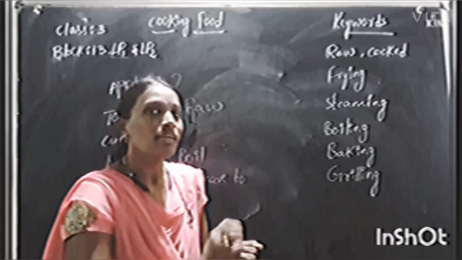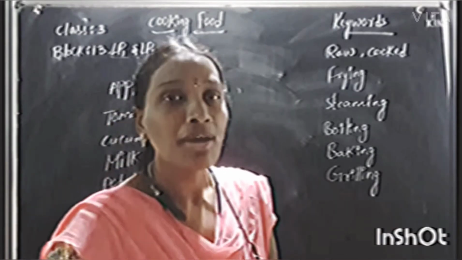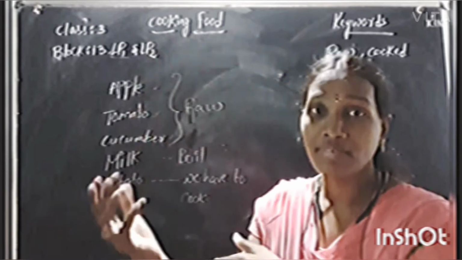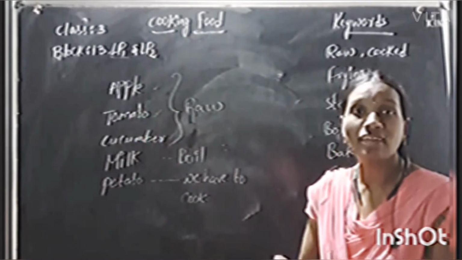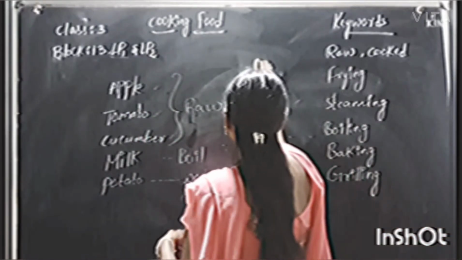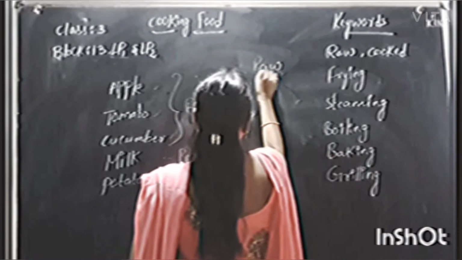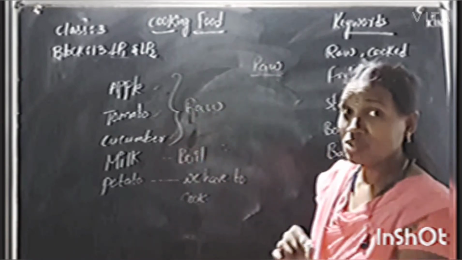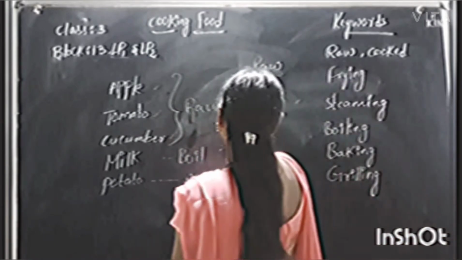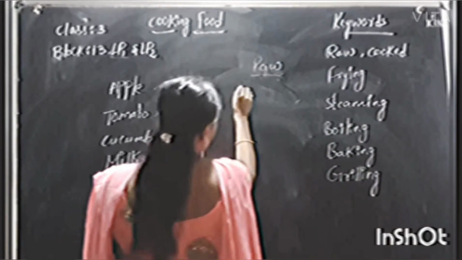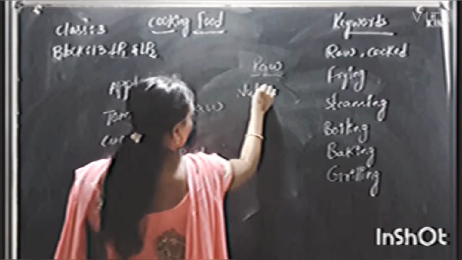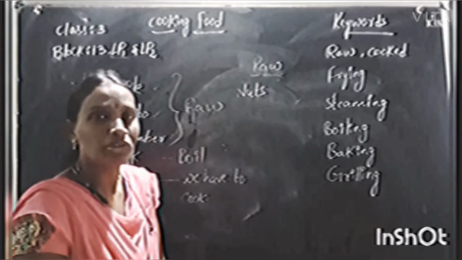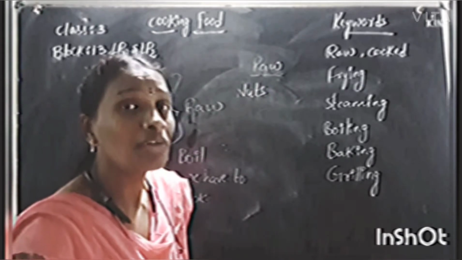Okay children, can you tell me some food items which we can eat raw, without cooking? Yes, so many are there, like nuts. So many nuts, cashew nuts, almonds, we can eat those raw only.